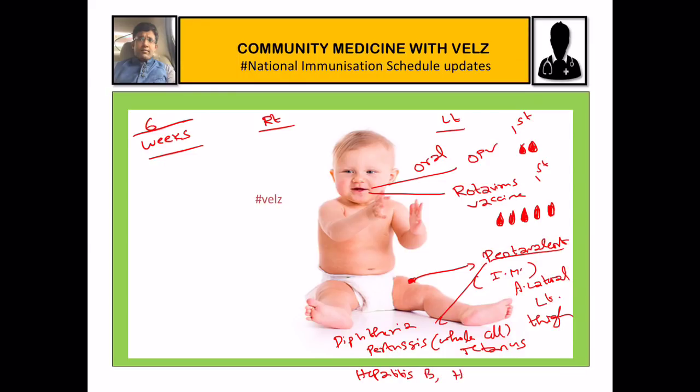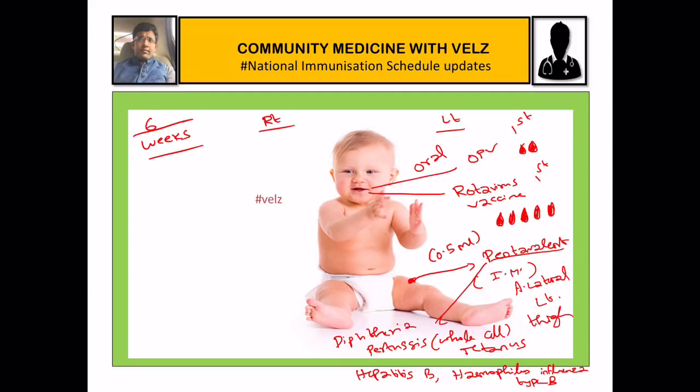Then we also have Haemophilus influenzae type B. These 5 components form the pentavalent vaccine. It is a liquid vaccine, so it also has no diluent. The dose of the pentavalent vaccine is 0.5 ml.